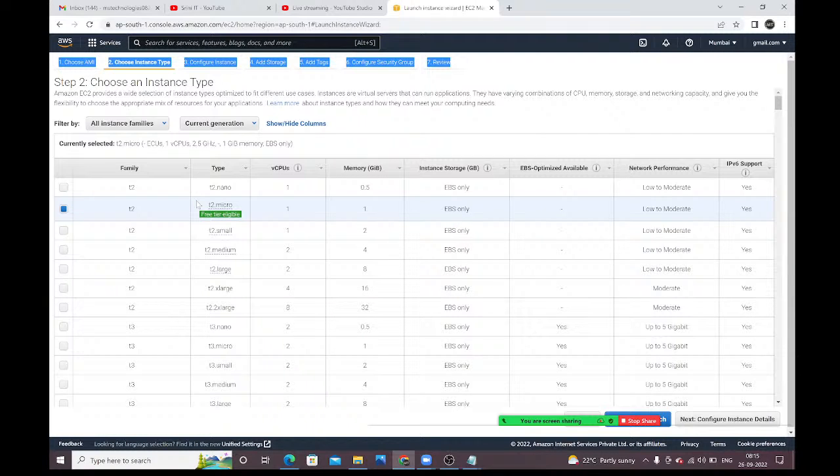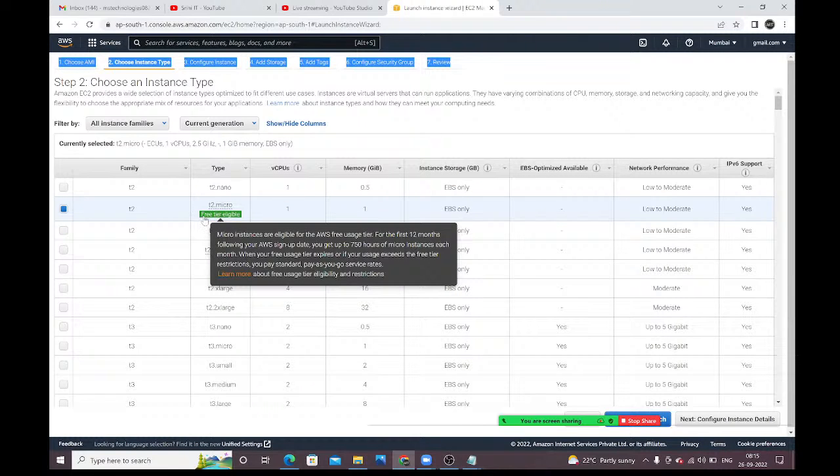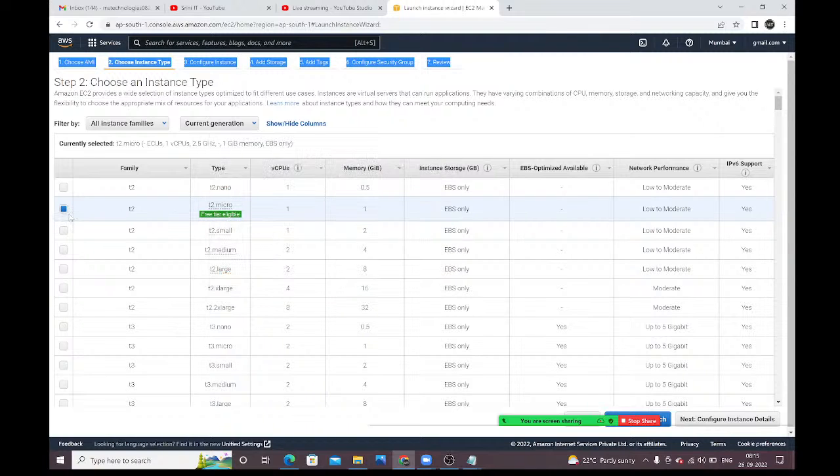See here, we are going to use a free tier account. Free account we are using. So we need to select this T2.micro. See, here you can see free tier eligible. So by default it is selected, guys.